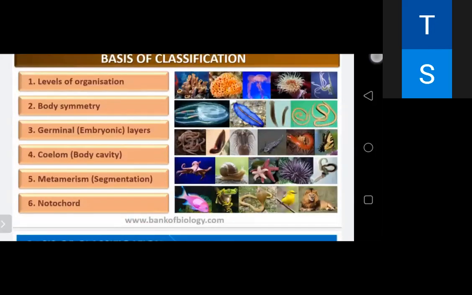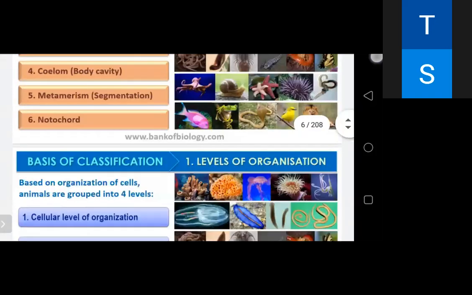So these are the six bases of classification of the animal kingdom. Level of organization, meaning whether it's cellular level, tissue level, or organ system level of organization. Body symmetry, like whether it is asymmetrical or symmetrical, either radial or bilateral. Embryonic layers, like diploblastic or triploblastic. Coelom, like acoelomate, pseudocoelomate, or coelomate. Metamerization, like segmentation is there or not, and notochord is present or not. So these are the bases of classification. One by one we'll discuss.